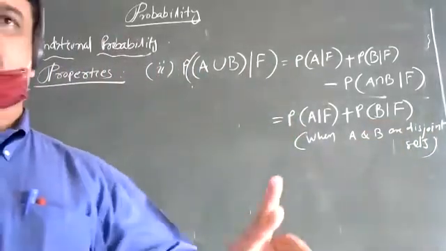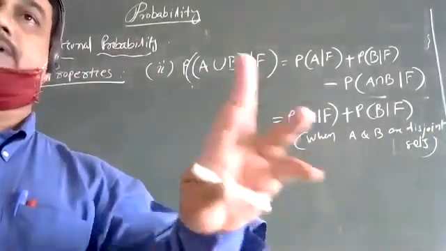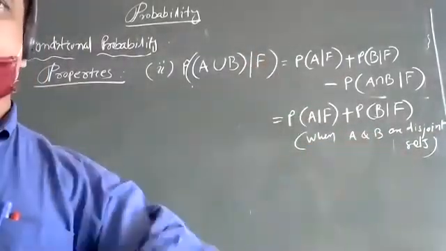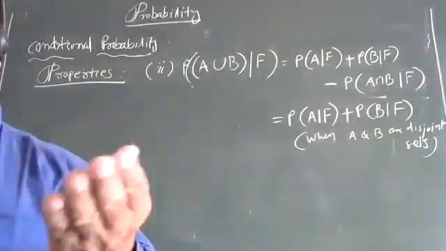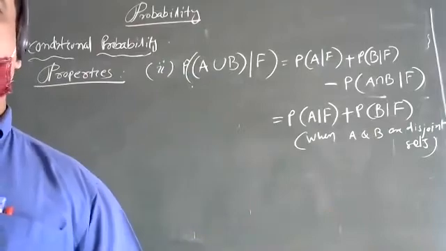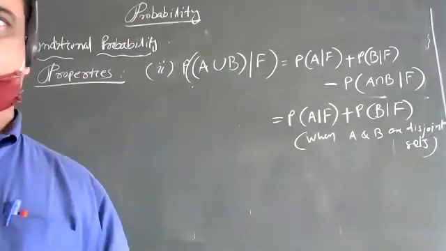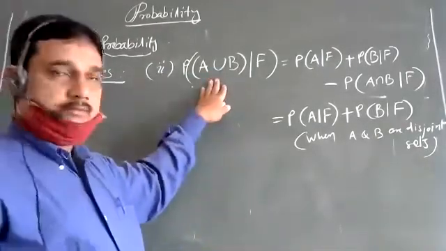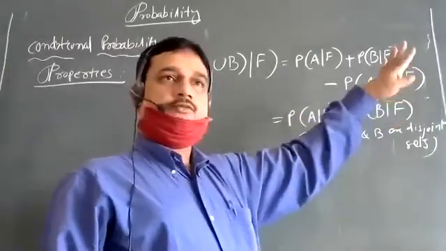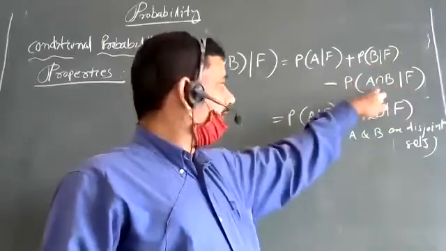Disjoint sets means A intersection B is equal to phi. There is no common sample point between A and B. For example, in a roll of a dice, A is an event of getting an even number, B is an event of getting an odd number. So in that case, P of A intersection B given F will be 0, as A intersection B is equal to 0.